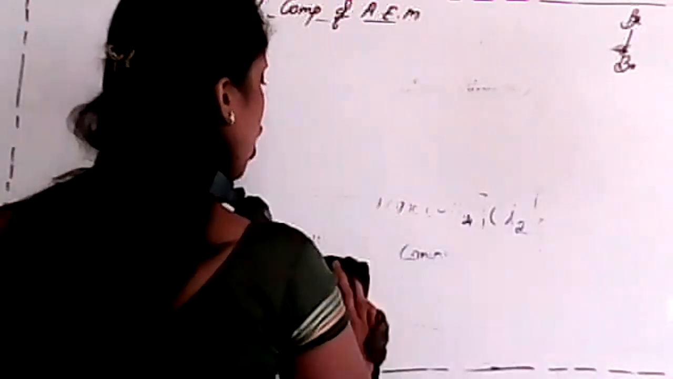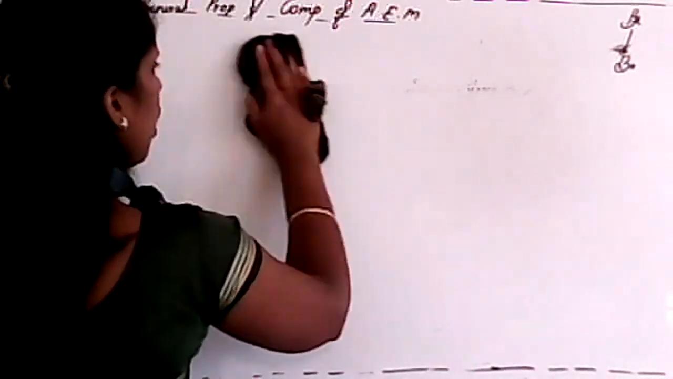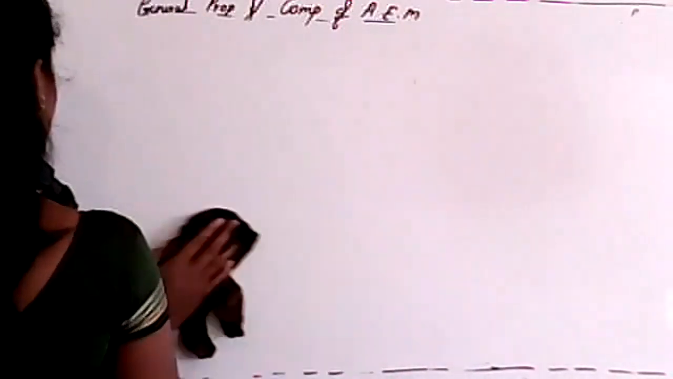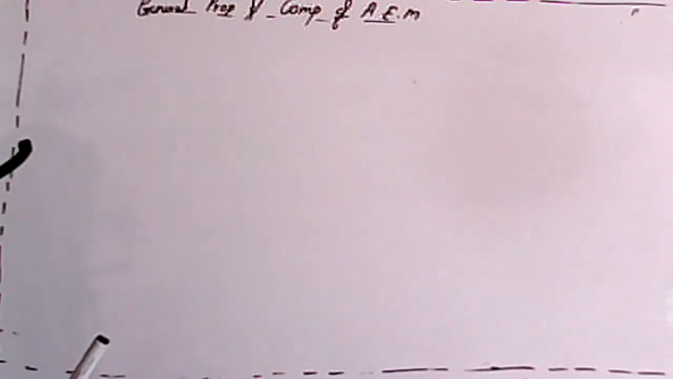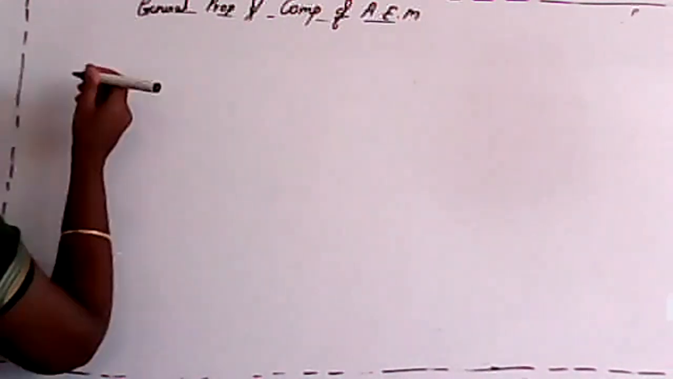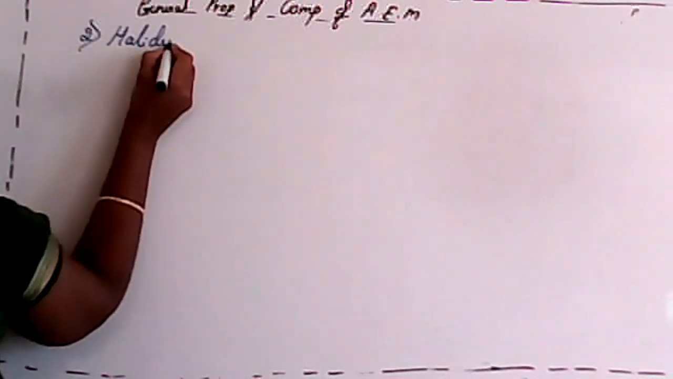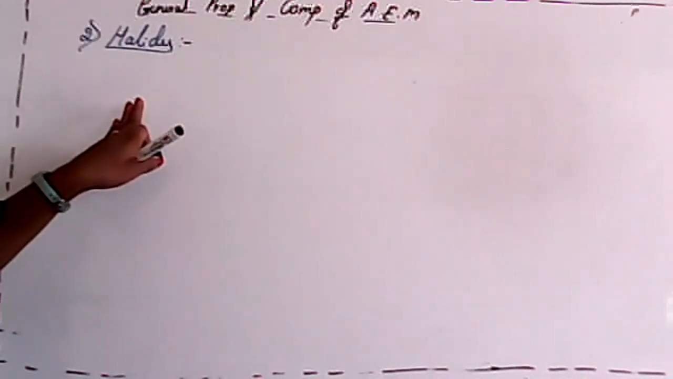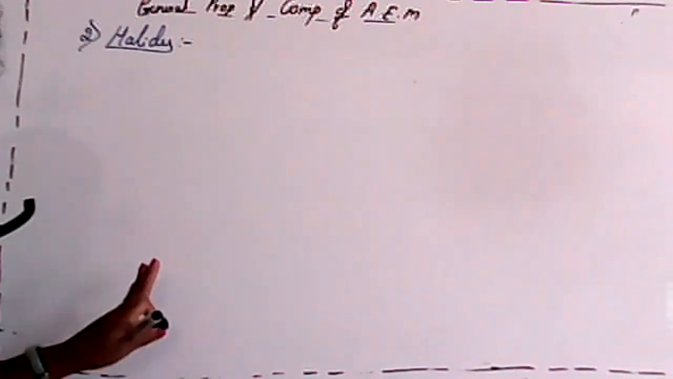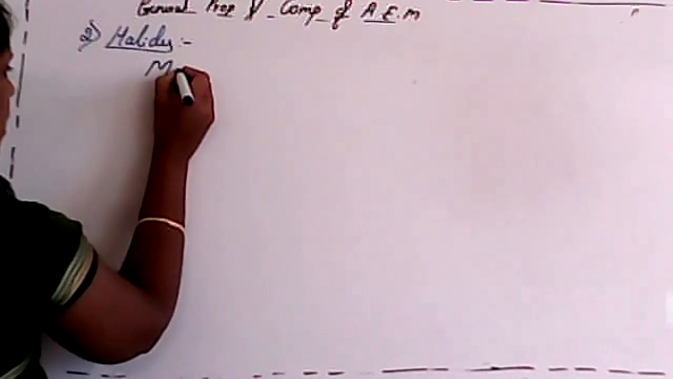So next one is about halides. See students, in oxides we studied about simple oxides, isn't it? And next one is about halides, very important compounds. Those are nothing but halides.